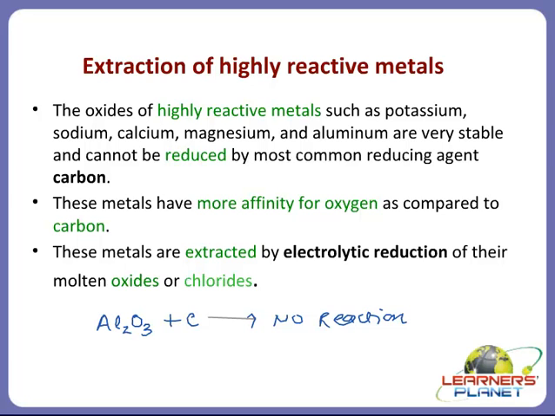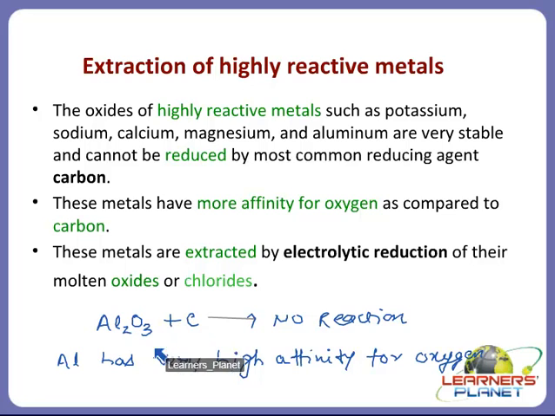Rather, aluminium cannot be obtained by this process because aluminium has very high affinity for oxygen. Right, children? So as it has very high affinity, it cannot lose its oxygen. Or even if we still want to do the reaction, we have to raise the temperature very high, say some 1500 Kelvin, which would not be economical.